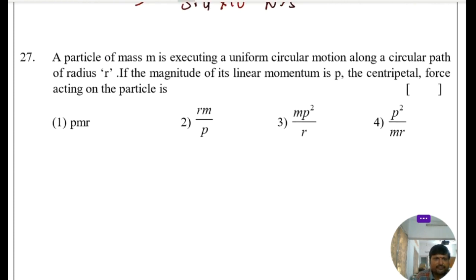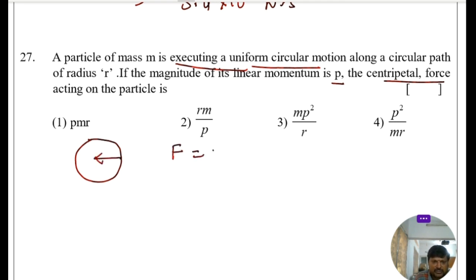A particle of mass m is executing a uniform circular motion along a circular path of radius r. If the magnitude of its linear momentum is p, what is the centripetal force acting on the particle? Centripetal force means it acts towards the center of the circle. We already know very well that centripetal force is equal to mv square by r. So relate the centripetal force with the momentum.